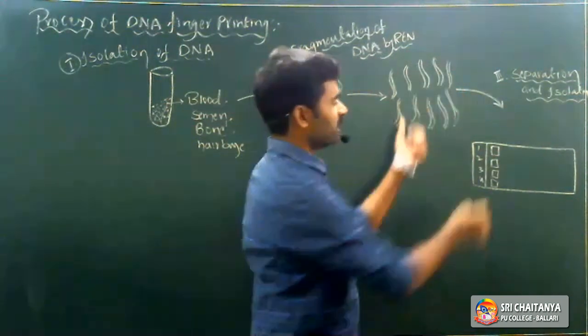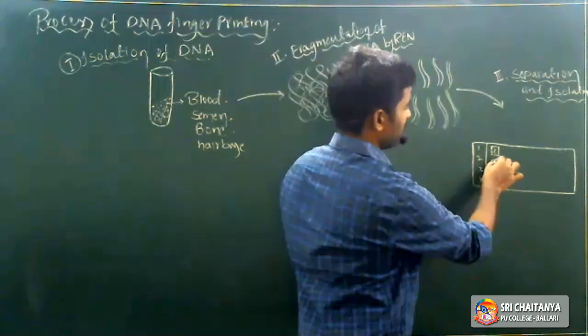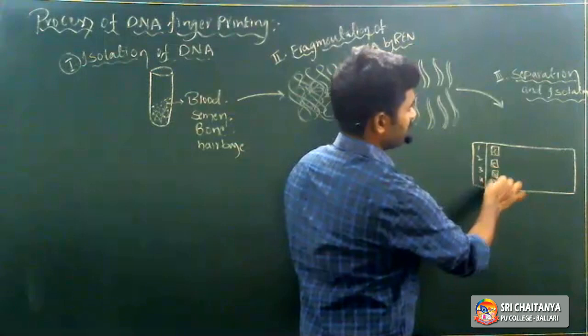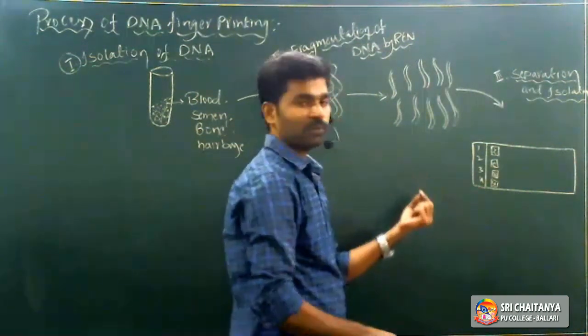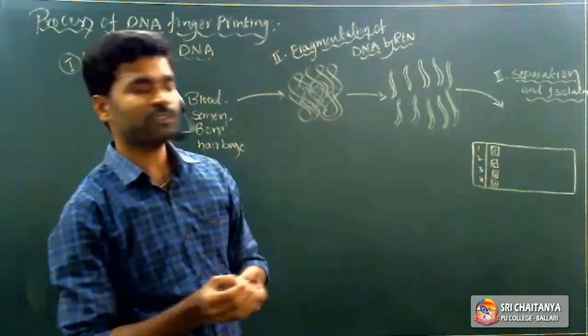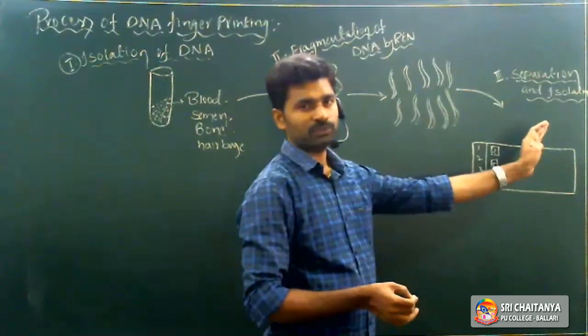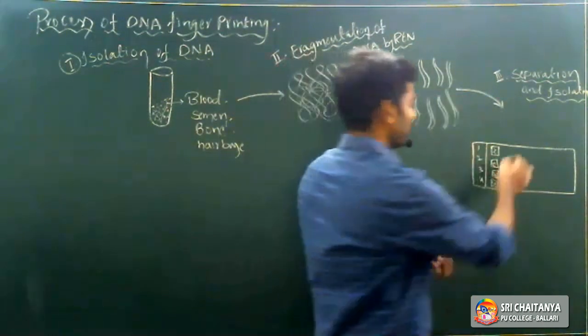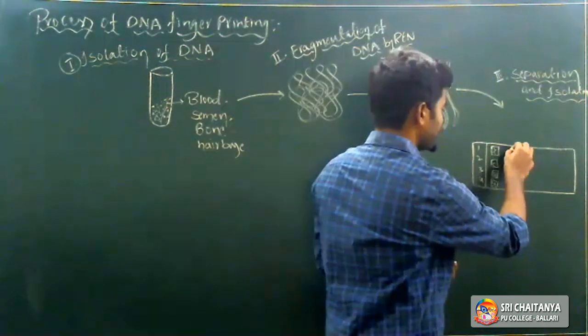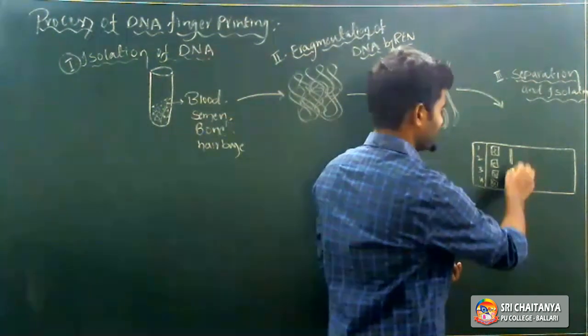So that fragmented genetic material will be transferred into the wells. When we supply electric current, what will happen? Negatively charged DNA molecules migrate towards the positive charge, towards the anode. Large DNA segments are located near the wells.